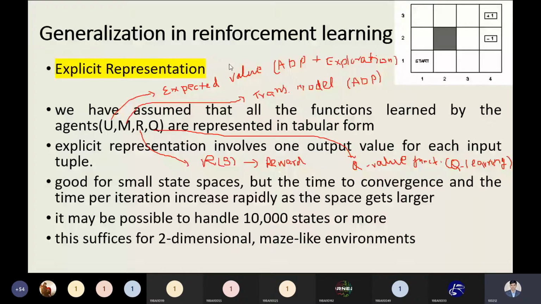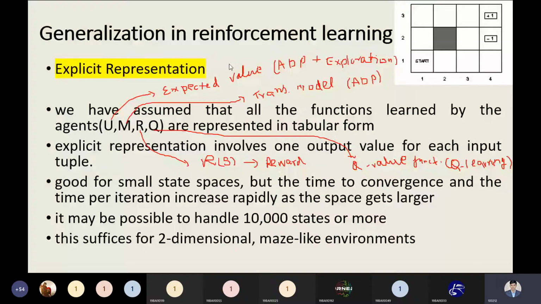Next, if you are following the ADP with exploration, then you will have to follow the expected value that is represented by U. If you remember my previous class where we used f(u, n), U was the expected value. And N is our model, also known as the transition model, when we have to move from one state to another state, following the transition step.